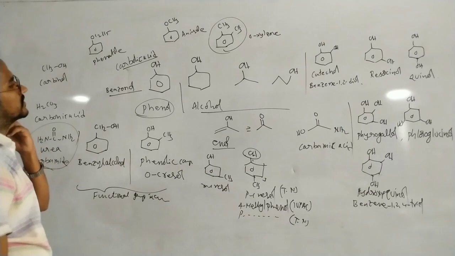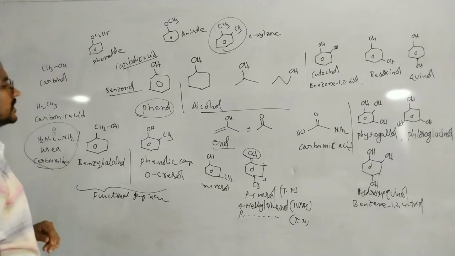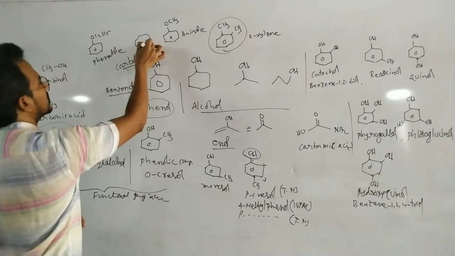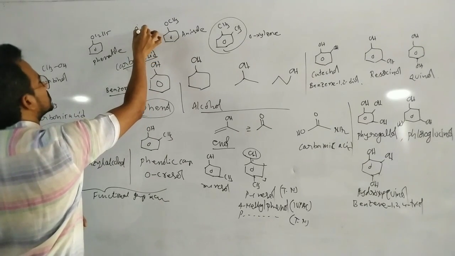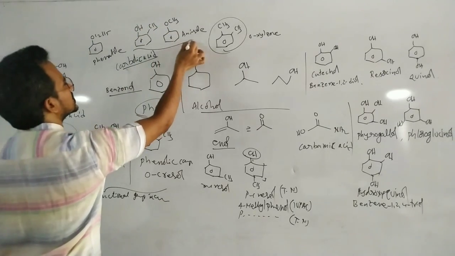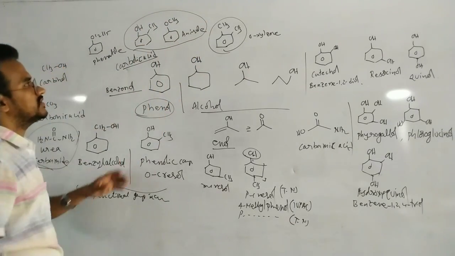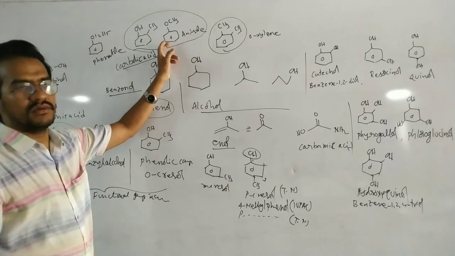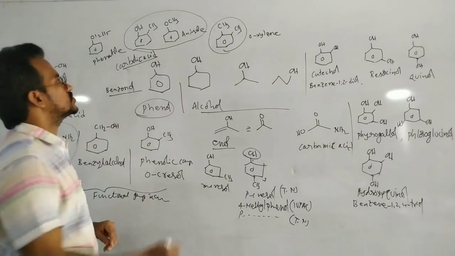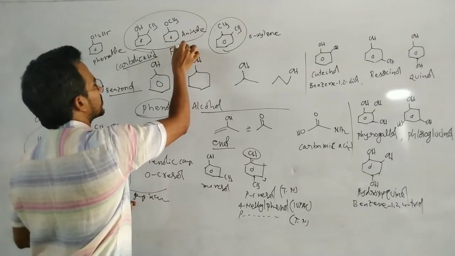Anisole and phenetole. For example, here is ortho-cresol with OH and CH3, and this is anisole. What is the relation between these two compounds? Here there is an OH group, in this case an ether group. These two are functional group isomers.